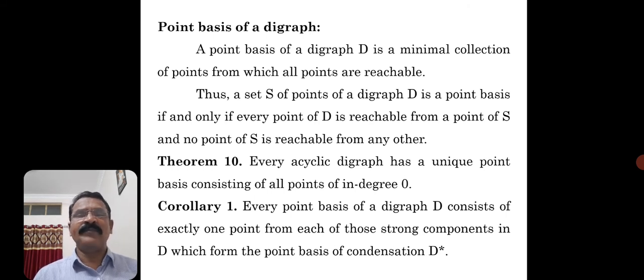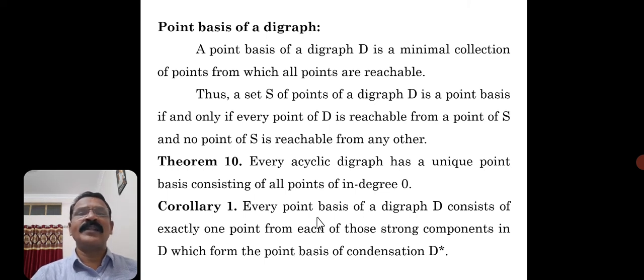Based on this theorem, there is a corollary. What is that corollary? Every point basis of a digraph D consists of exactly one point from each of those strong components in D, which form the point basis of the condensation of D. Okay, so this is based on the main result.